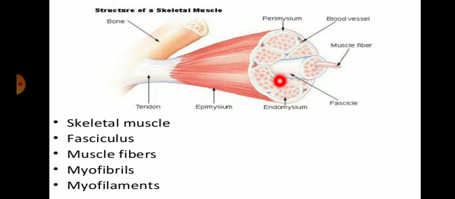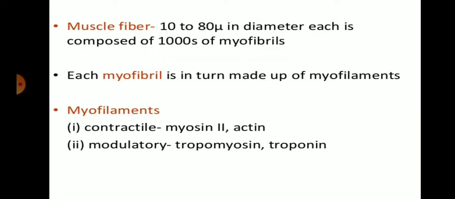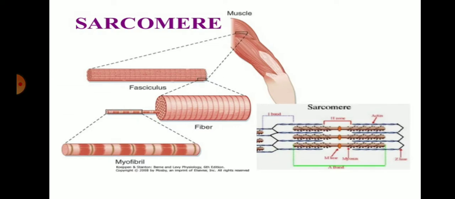and a number of fascicles form the epimysium, that is the structure of the skeletal muscle. So this is the sarcomere, that is the filament of the muscle cell.